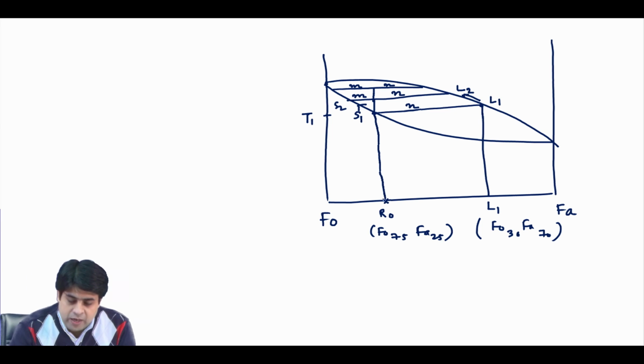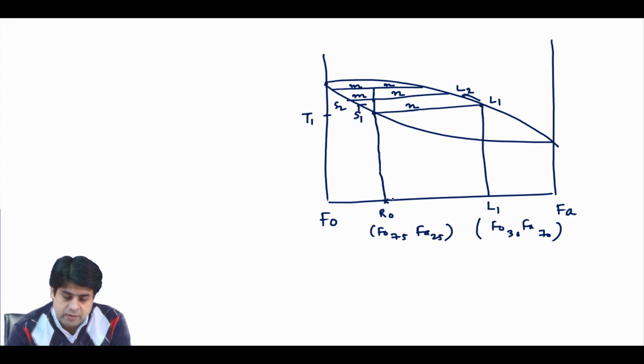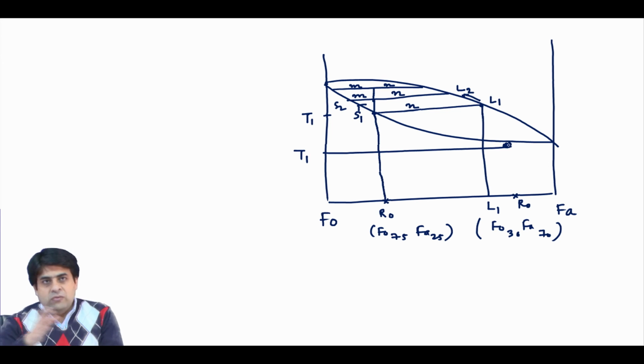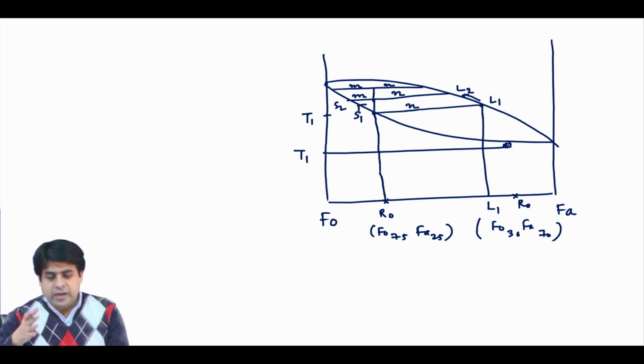Suppose you take an R0 composition which is anorthite rich, your melting will take place at T1, but if you take an R0 composition which is albite rich, your melting will take place at much lower temperature. So, in eutectic, whatever rock composition you take, your first melt will always be at the same temperature, and that is your eutectic temperature.